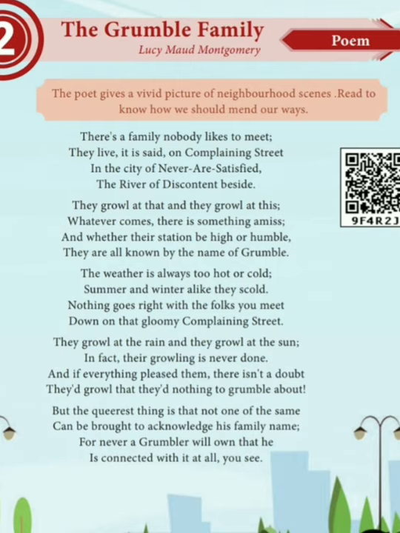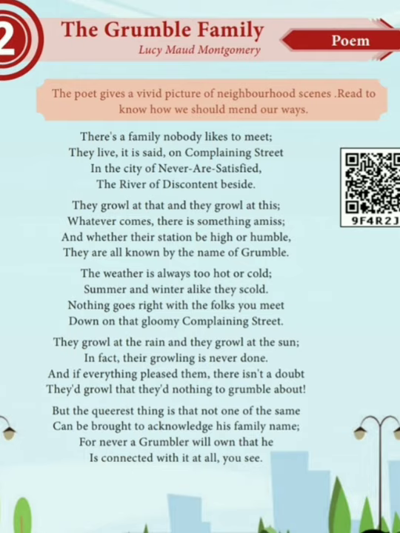First stanza A, B, B. Second stanza also A, B, B. Third stanza also A, B, B: cold, scold, meet, street. Then the fourth stanza: sun, done, doubt, about. Then the fifth stanza: same, name is A, then he, she is B. So all these 5 stanzas have the same rhyming scheme, A, B, B.